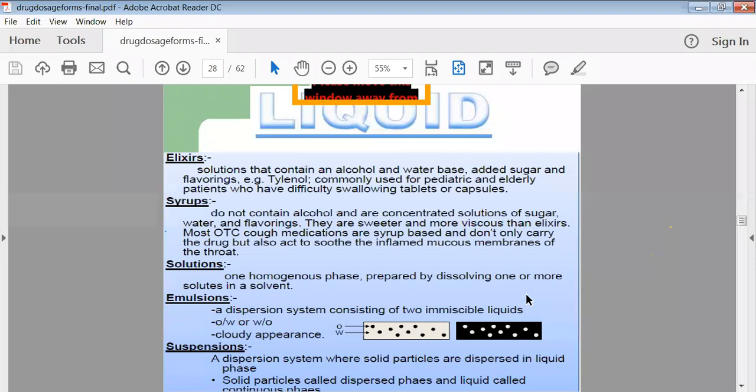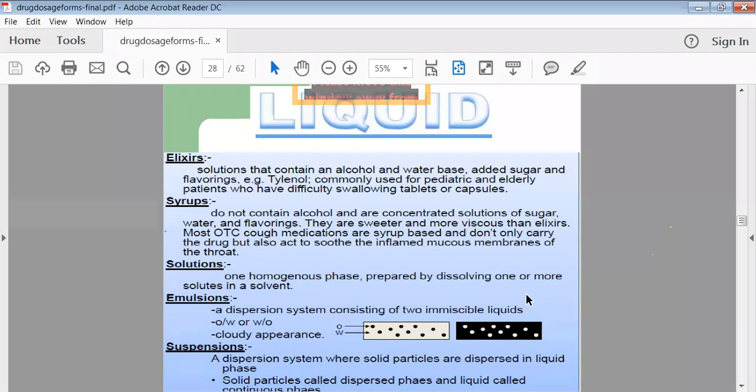Then another example is syrups. These syrups are nothing but sugar solutions. Here we are using a large concentration of sugar. For example, 66.7 grams of sugar we add into 100 ml of water. Then that kind of sugar solution we use as a syrup. Along with the syrup, we can provide a number of drugs, like cough syrups are there.